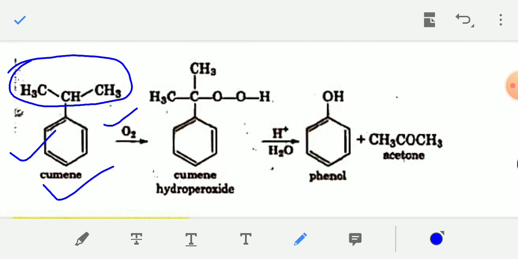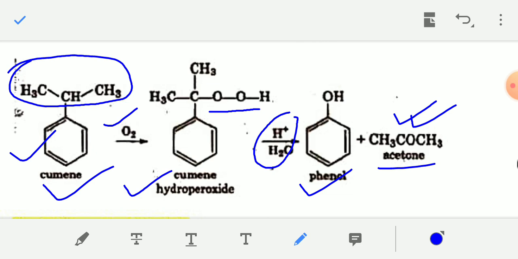You have to remember, when cumene reacts with oxygen, in the first step cumene hydroperoxide is formed. So just see the change. This is cumene hydroperoxide. Both CH3 groups remain the same, and the CH group changes into the COOH group. In the next step, if you add dilute acid, H plus, this cumene hydroperoxide will dissociate to give phenol and acetone. The side product is always acetone.